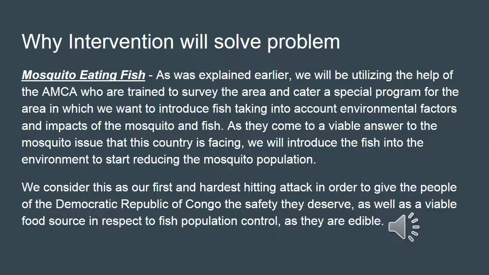For the fish hatchery intervention, as was explained earlier, we will be utilizing the help of the AMCA, who are trained to survey the area and cater a special program for the area in which we want to introduce fish, taking into account environmental factors and impacts of the mosquito and the fish. As they come to a viable answer to the mosquito issue that this country is facing, we will introduce the fish into the environment to start reducing the mosquito population. We consider this as our first and hardest hitting attack in order to give the people of the Democratic Republic of Congo the safety they deserve, as well as a viable food source in respect to fish population control, as they are edible.